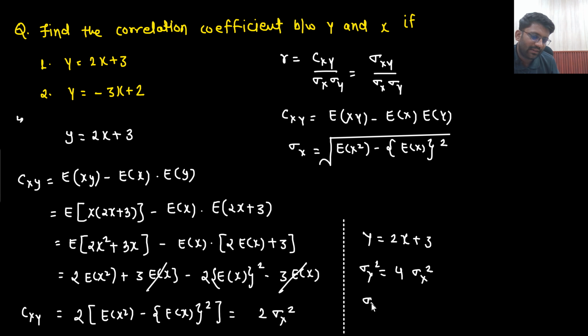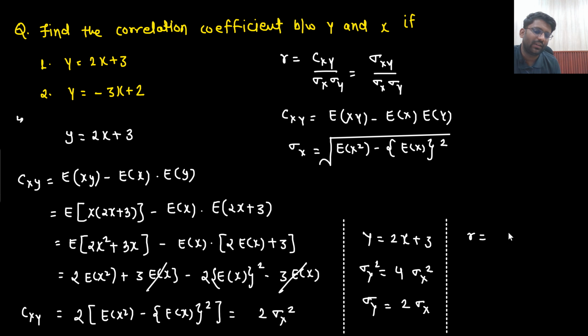What will be sigma y then? So sigma y will be nothing but 2 sigma x. Someone would say that, sir, under root plus minus would come. I told you, they are always positive values. This is also a positive value, so this will also be a positive value only. That means standard deviation sigma y will come out to be 2 sigma x. So from here, what is the correlation coefficient that you are getting?